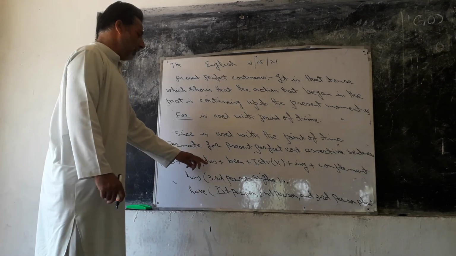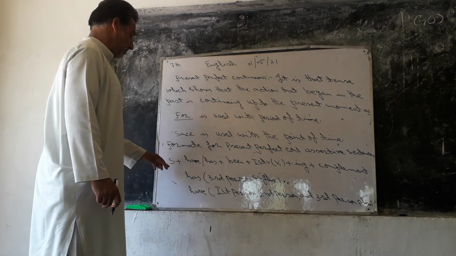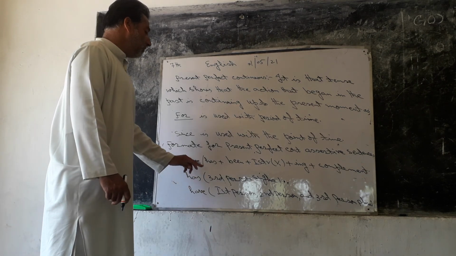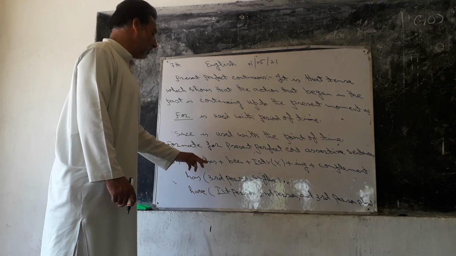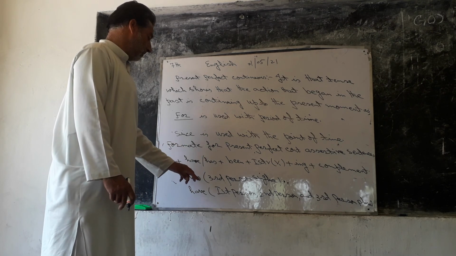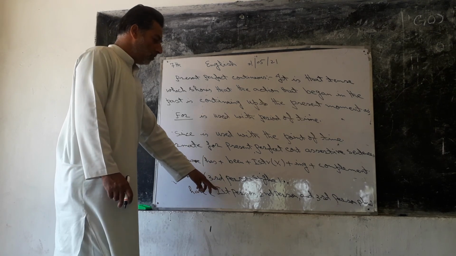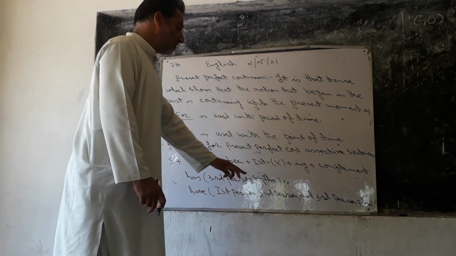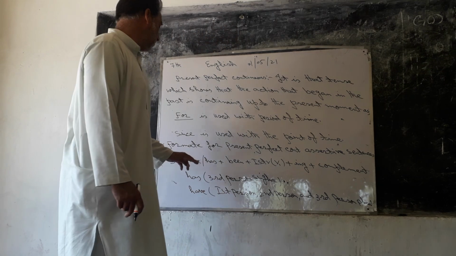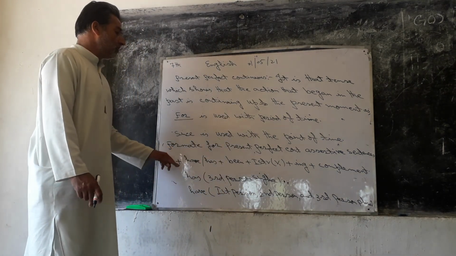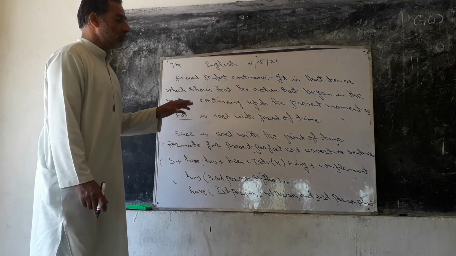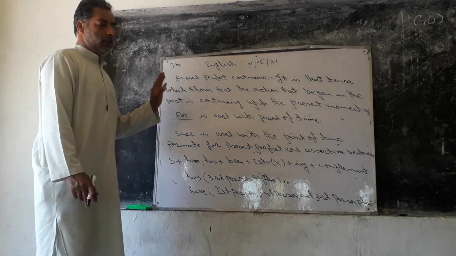Have or has depends upon the subject. If the subject is third person singular, then has is used. And if the subject is first person, whether singular or plural, second person singular or plural, or third person plural, then have is used. And this is the format of present perfect continuous for the assertive sentences. Thanks for today.